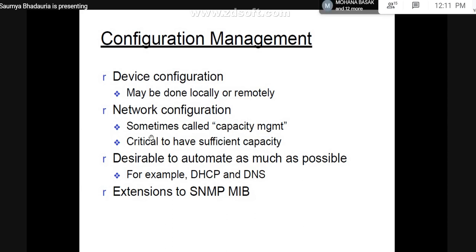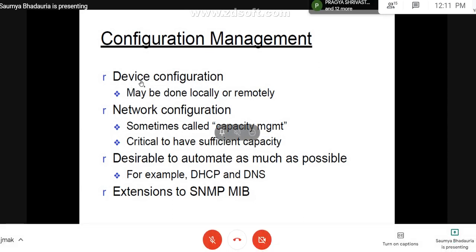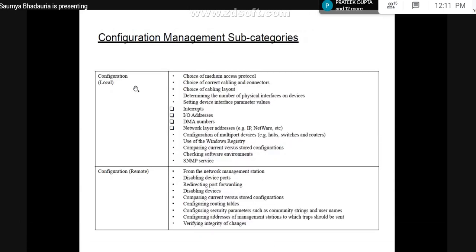Clear? So the section here says that first is device configuration. This device configuration majorly involves, let's say we are talking about the routers and the servers. You can have this configuration setup for the transmission medium and for the infrastructure establishment.